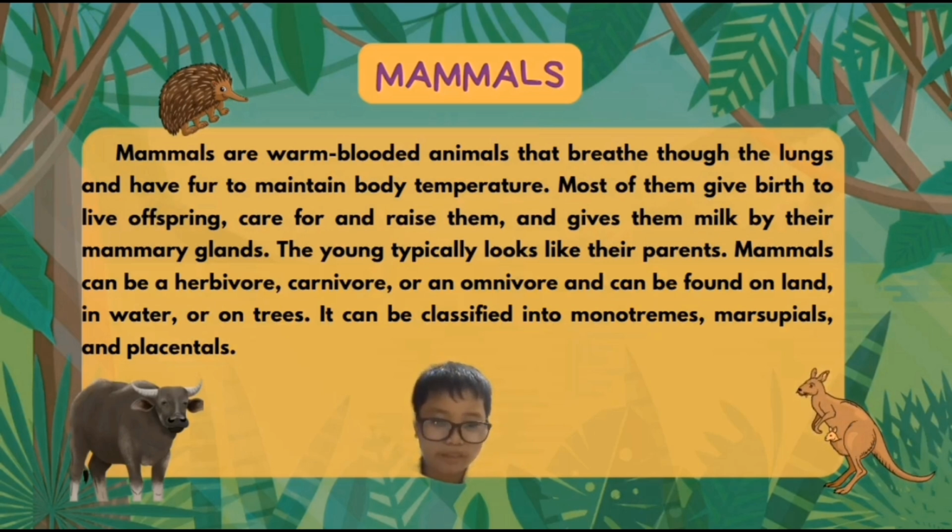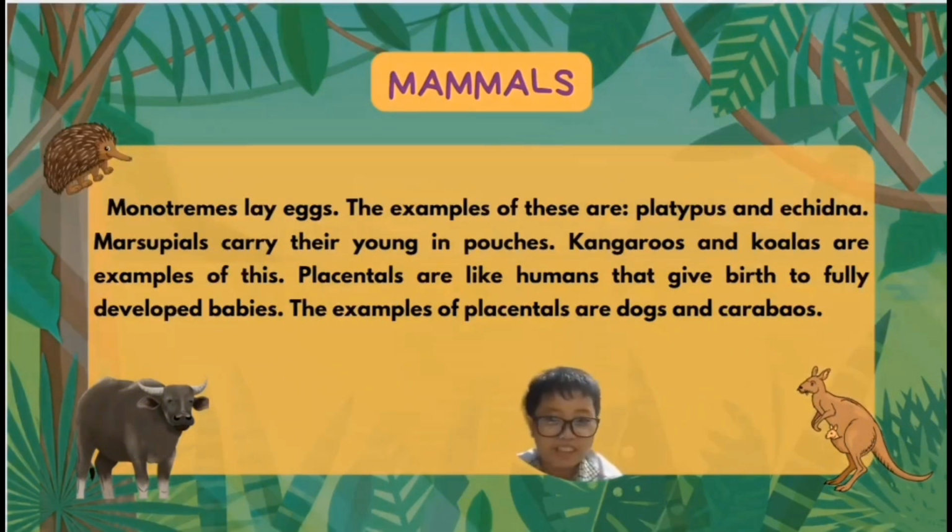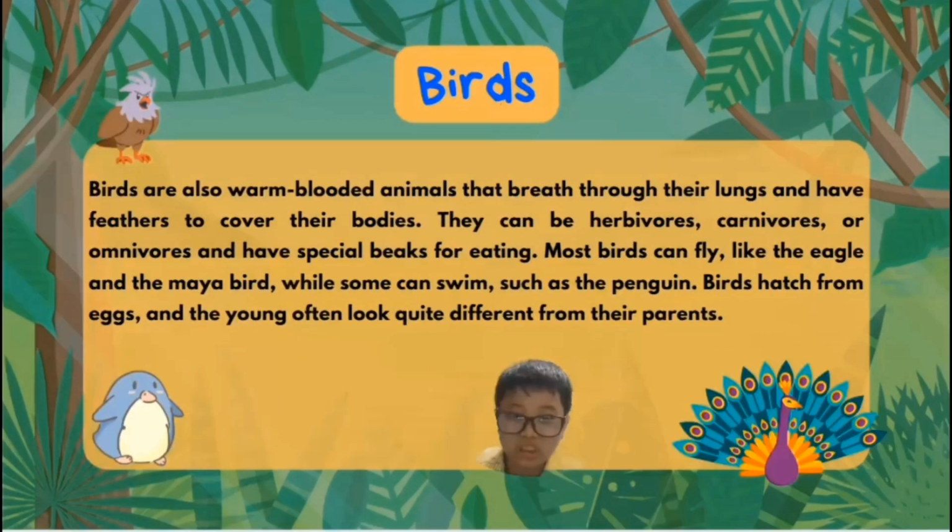So what are the differences between these three? Let us find out. So here are the differences. Monotremes lay eggs. The examples of these are platypus and echidna. Marsupials carry their young in pouches. Kangaroos and koalas are examples of this. Placentals are like humans that give birth to fully developed babies. Examples of placentals are dogs and carabaos.